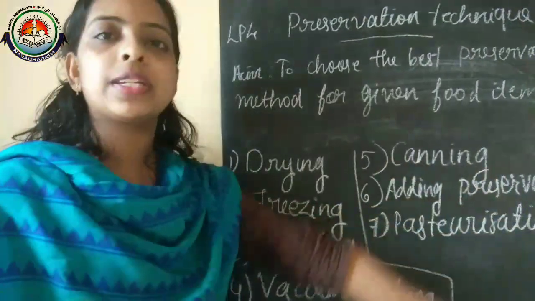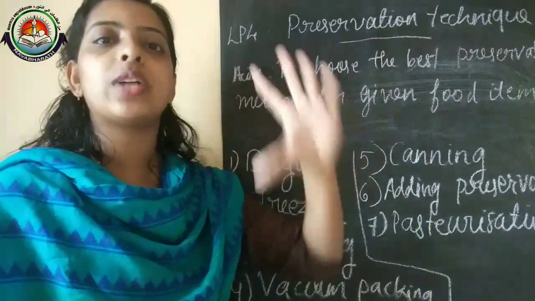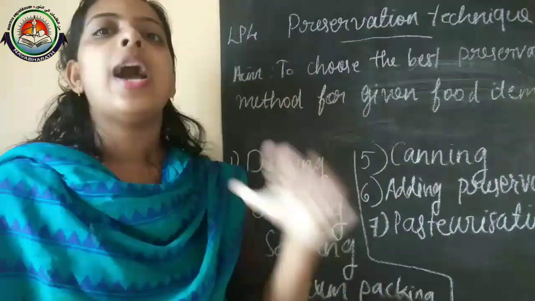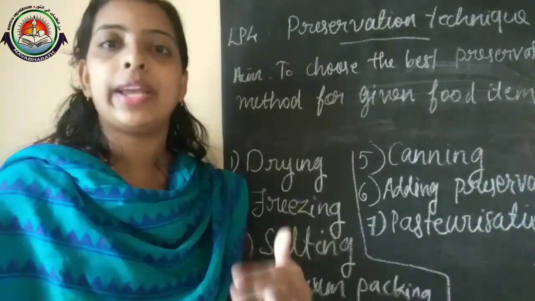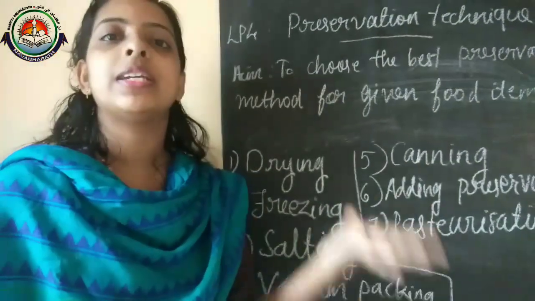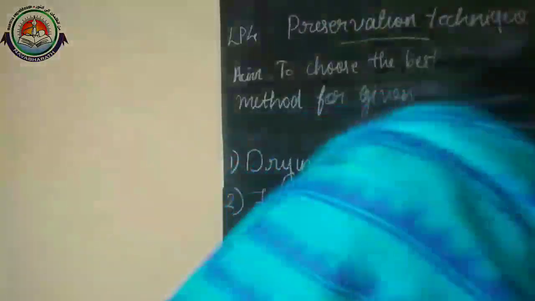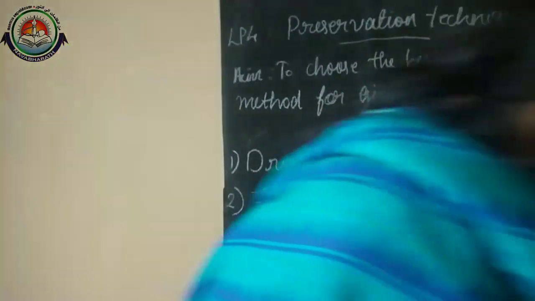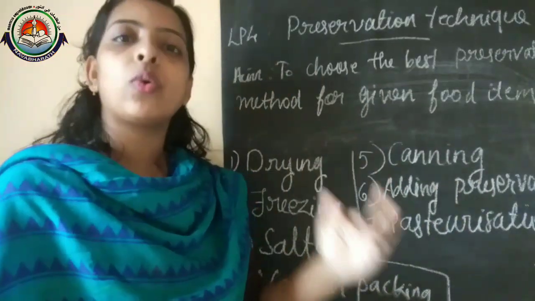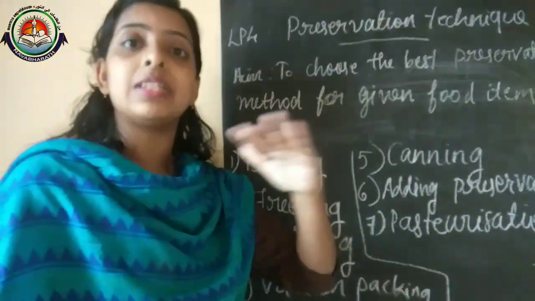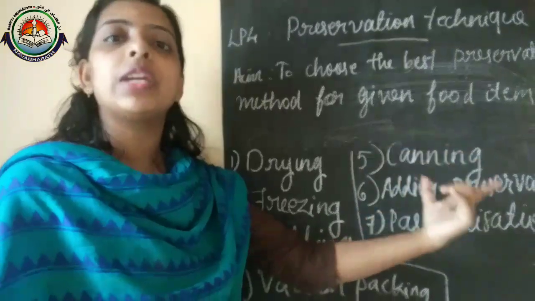Then canning means we place the food items in a container and heat is applied. This heating will kill the microorganisms already present in the food items. Then we can store it.